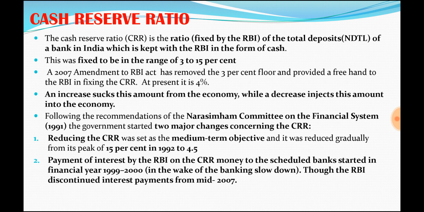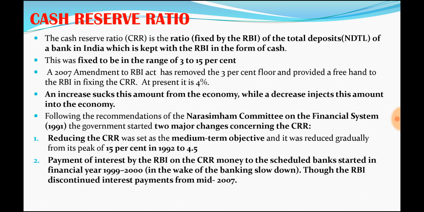Now we'll see the different credit control methods that RBI uses to control banks and to take decisions about the money supply in the economy. First we'll see the cash reserve ratio.